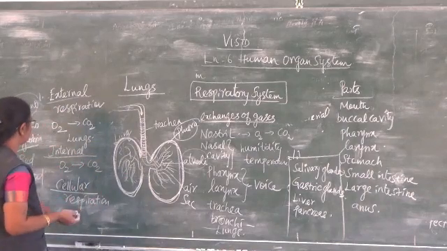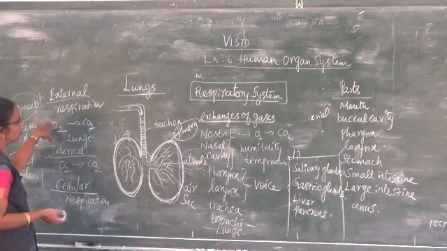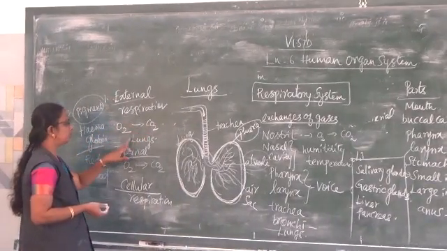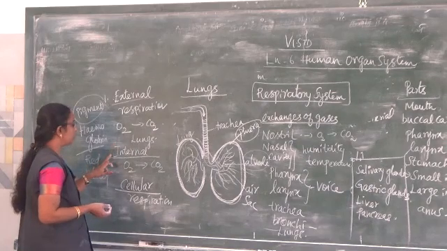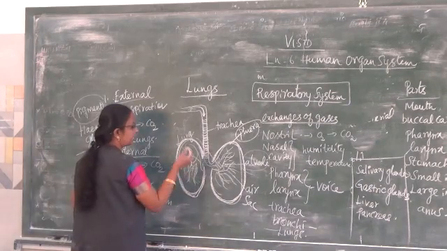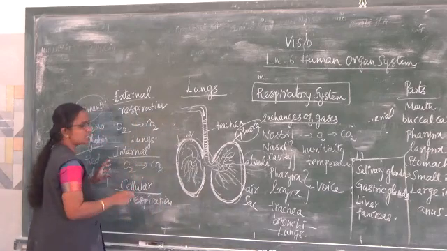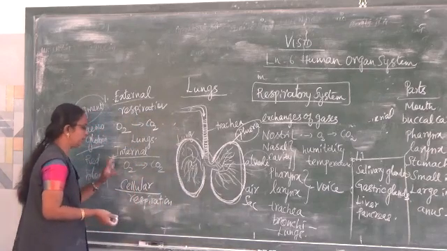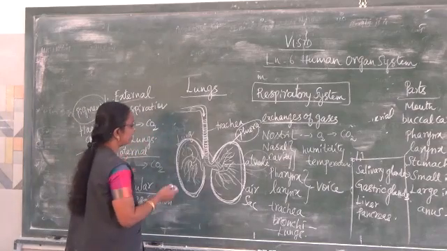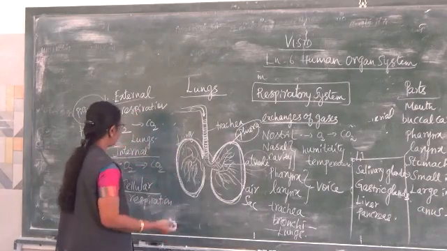There are three types of respiration. Externally we take in oxygen and give out carbon dioxide with the help of the lungs. Then internally, the blood which carries oxygen is known as oxygenated blood. Oxygenated blood mixes and enters into all parts of the body.